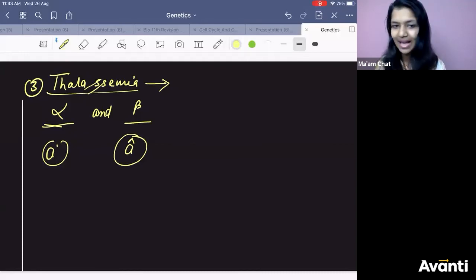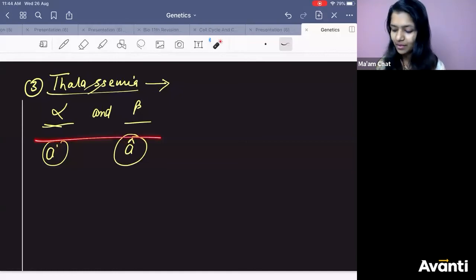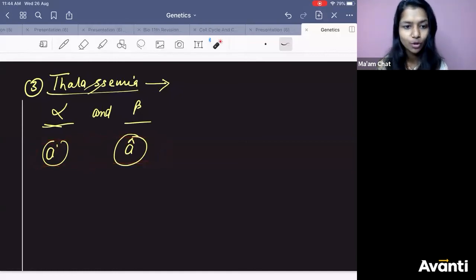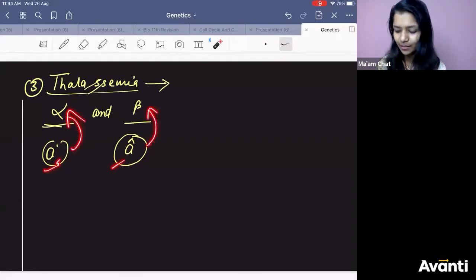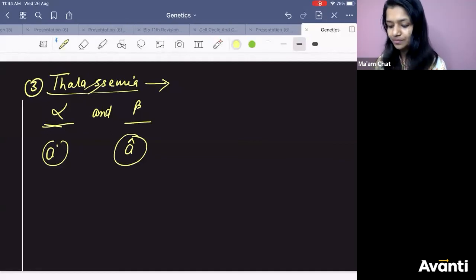I don't know if Athar has it. If it is there, very good. In some of the books I have, it is given as A cap, A dash. So if the book gives A dash and A cap, don't get confused. Even that is representing alpha and beta. Now, let us proceed forward.